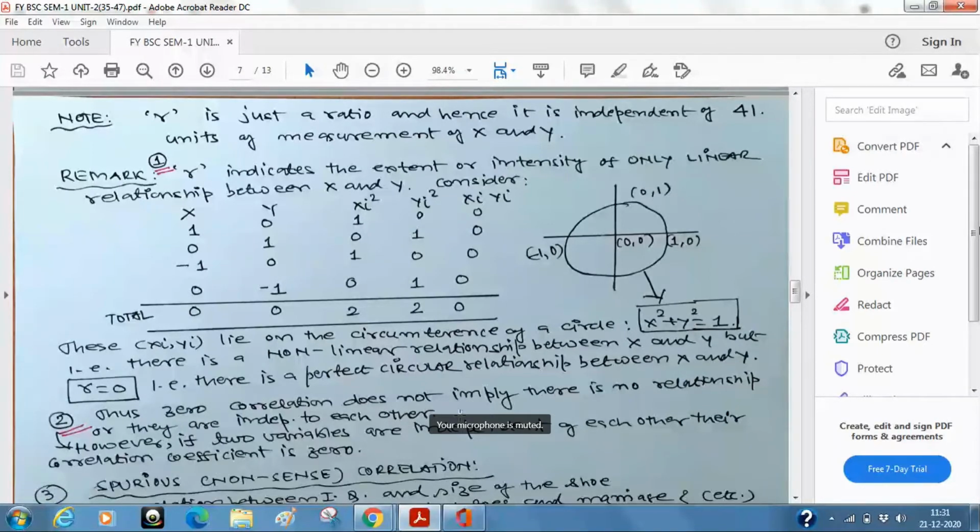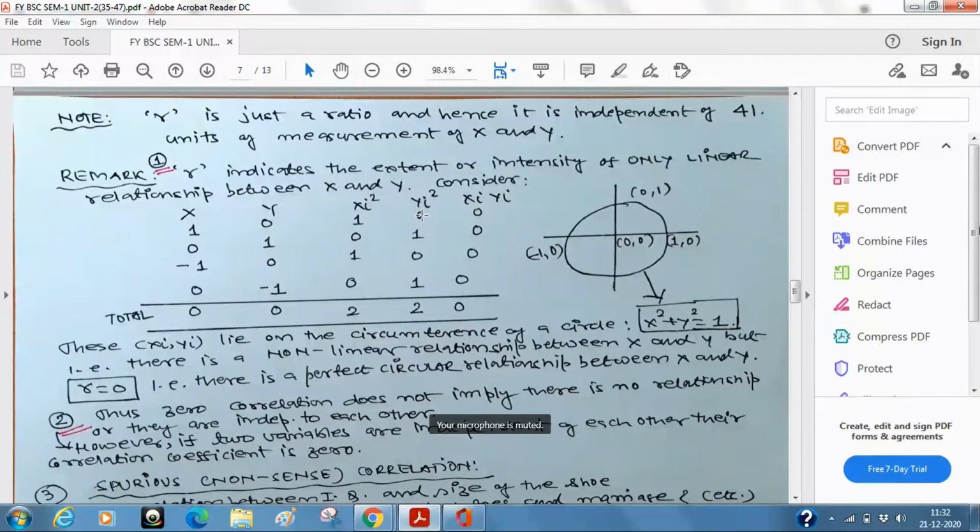But what is vice versa? It is not true. However, important point. However, if the two variables are independent of each other, their correlation coefficient will be 0. Because in that case, if the variables are independent, their covariance will be 0. As I just mentioned, if x changes, y will change or not, it doesn't matter. So in that case, there is no covariability.